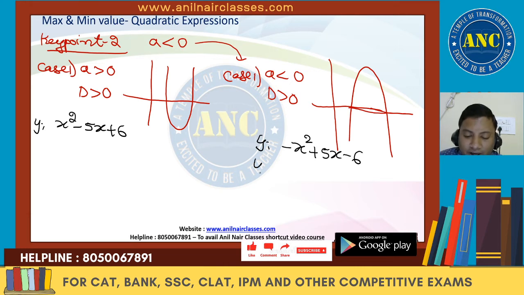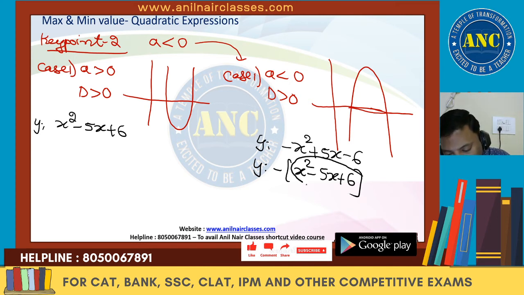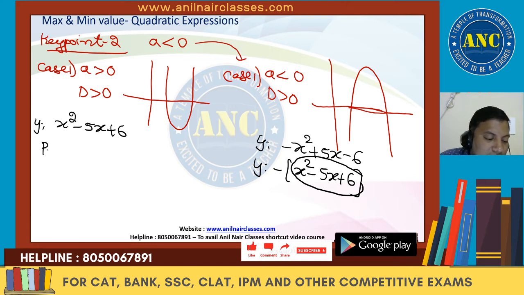If I take minus common, this is x square minus 5x plus 6, and the entire value is y. Y is becoming minus y. That is nothing but reflection along x-axis.